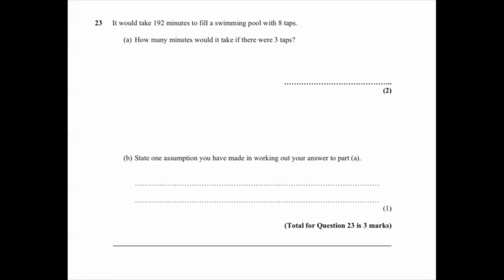The best way to approach this is to think about what 1 tap would take. 1 tap is going to take 8 times longer than 8 taps. So we're going to do 192 times by 8, which gives us 1,536. And that is 1 tap. I do have 3, so that total number can now be divided through by those 3 taps to give me my final answer of 512. I'm also being asked to state an assumption that I've made, and I have assumed that they are all flowing at the same rate.